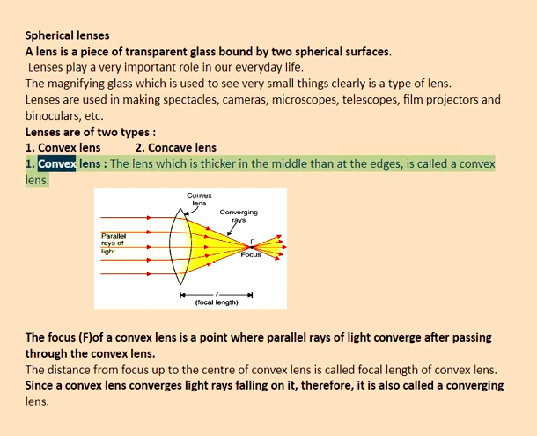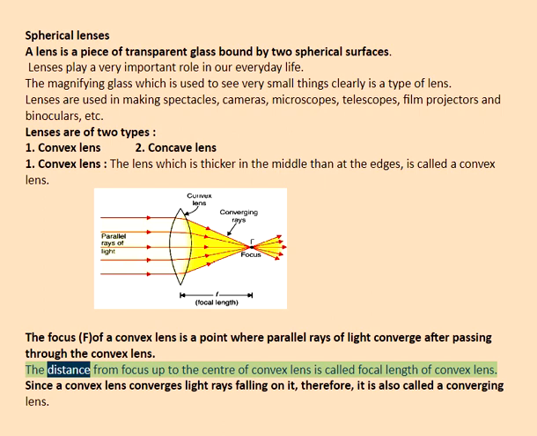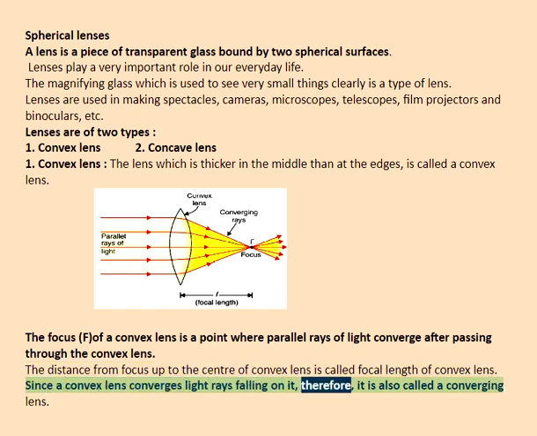1. Convex lens. The lens which is thicker in the middle than at the edges is called a convex lens. The focus F of a convex lens is a point where parallel rays of light converge after passing through the convex lens. The distance from focus up to the center of the convex lens is called the focal length of the convex lens. Since a convex lens converges light rays falling on it, it is also called a converging lens.